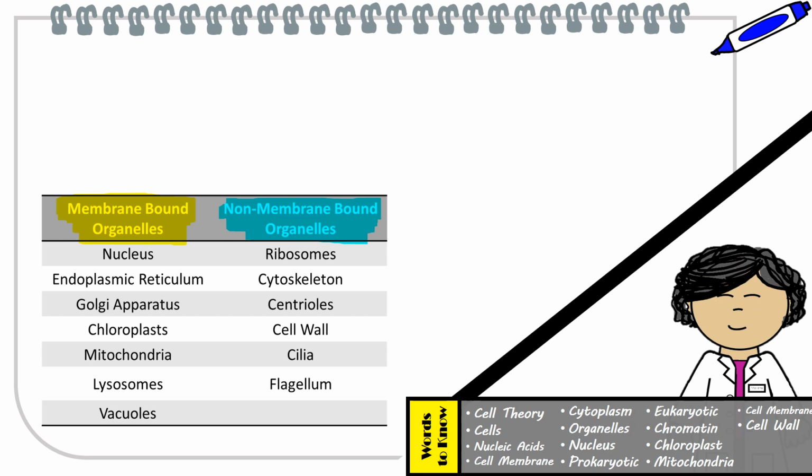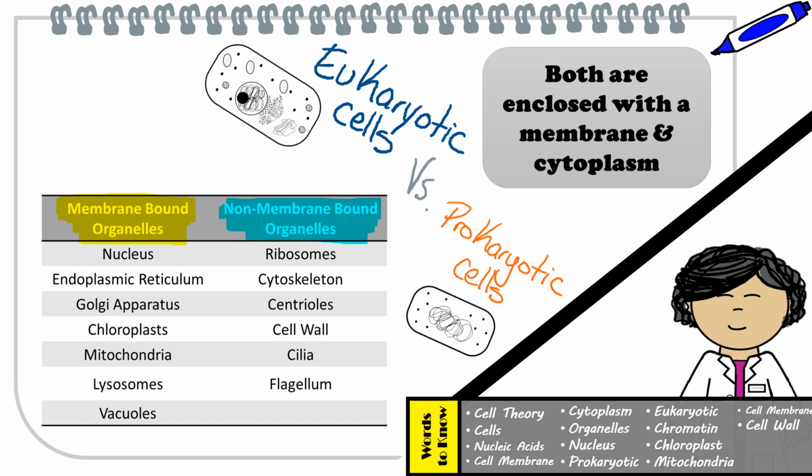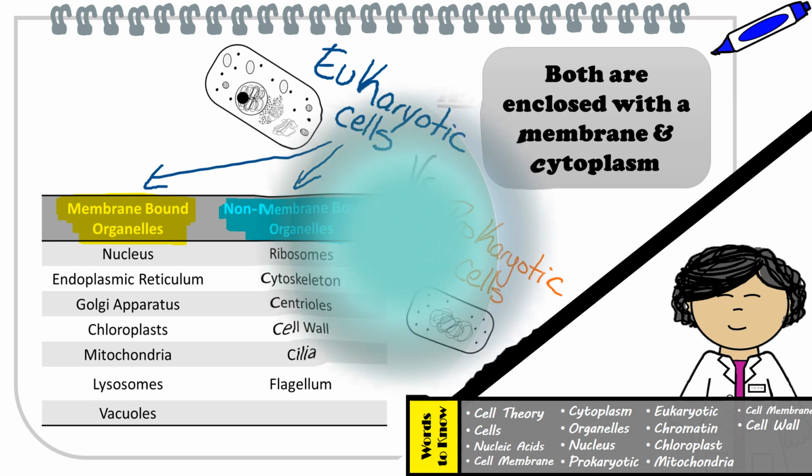If you remember from our first discussion about prokaryotes versus eukaryotes, which ones do not have membrane bound organelles? Yes, that's right, Alex. Prokaryotes do not have membrane bound organelles, which means that they may have non-membrane bound, such as ribosomes, cell walls, flagellum, and of course the cytoplasm. Now, as for eukaryotic cells, well, they can have any of these organelles.